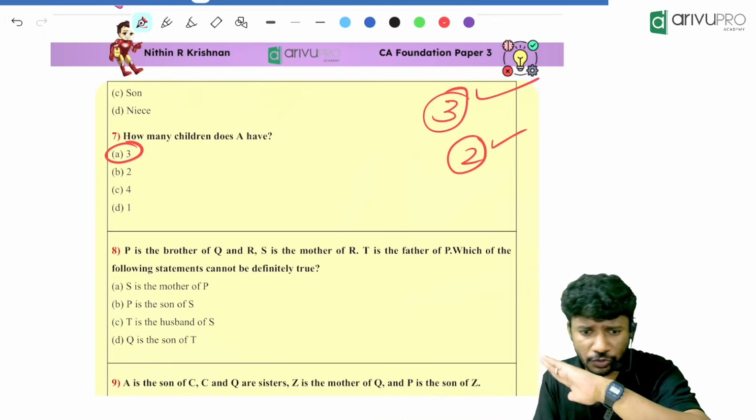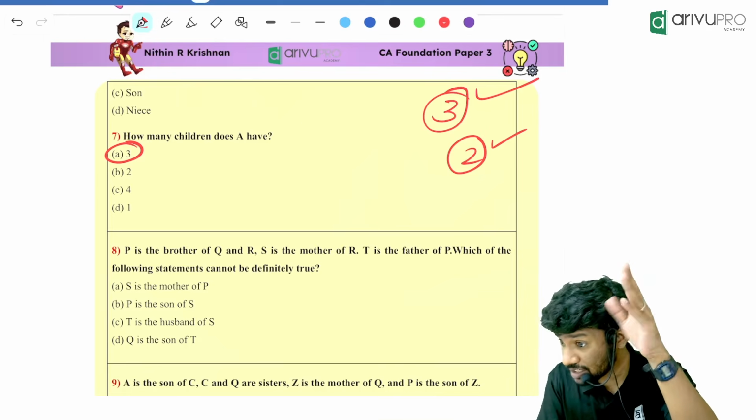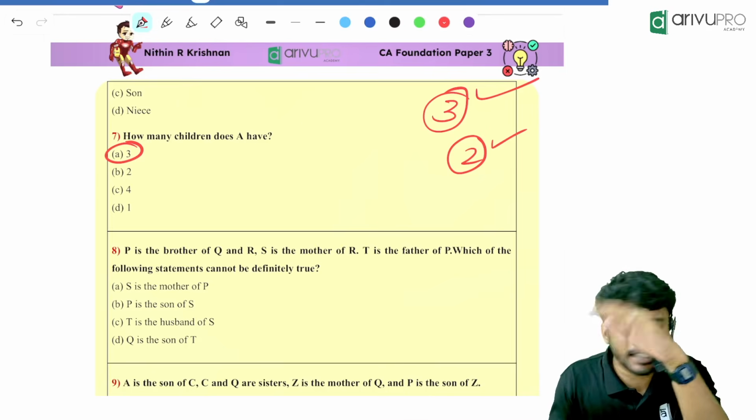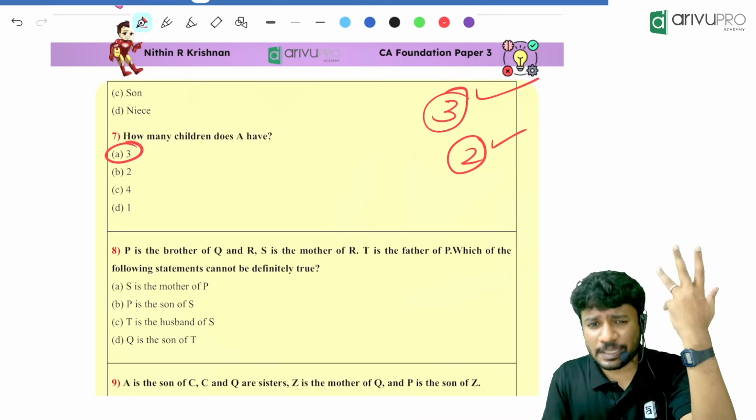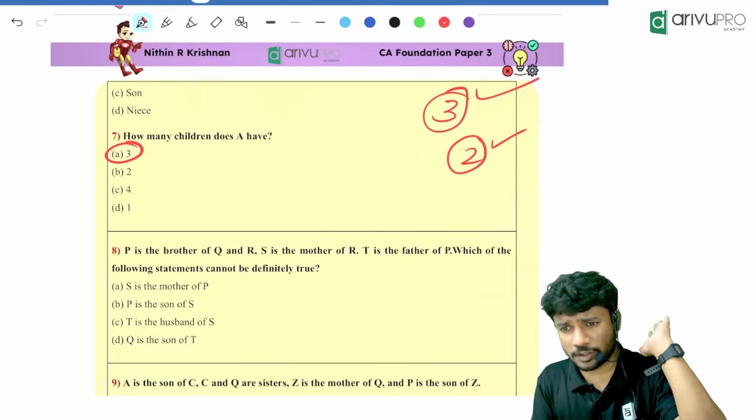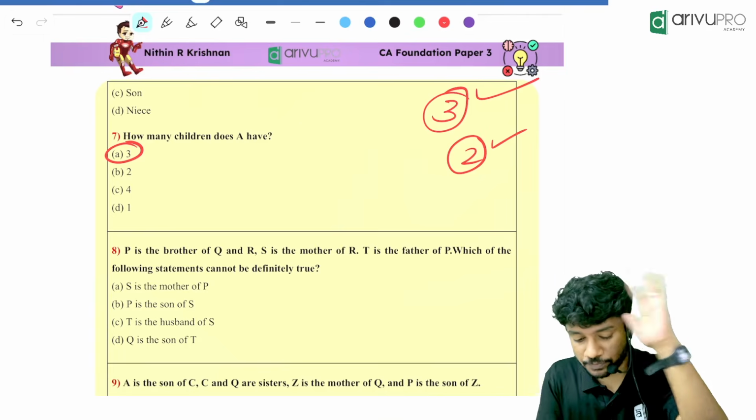Whatever we are going to discuss, that is a little more complicated. Then we have the final type. The final type is not much complicated. It's based on the given data, we will be solving the question. So it will be much easier for us.